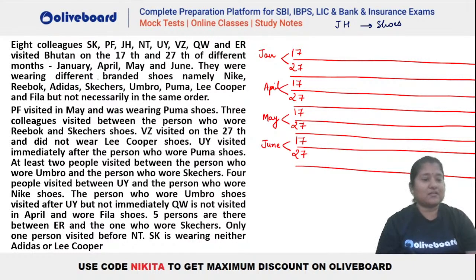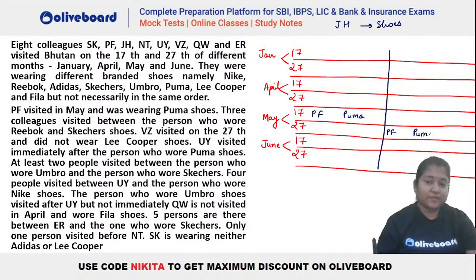What is given here? PF visited in May and was wearing Puma shoes, right? So you can see PF has to be in May. That means PF can either be here wearing Puma. This is one possibility. And another possibility is that PF is here and he is wearing Puma in here, right? So these are the two possibilities.